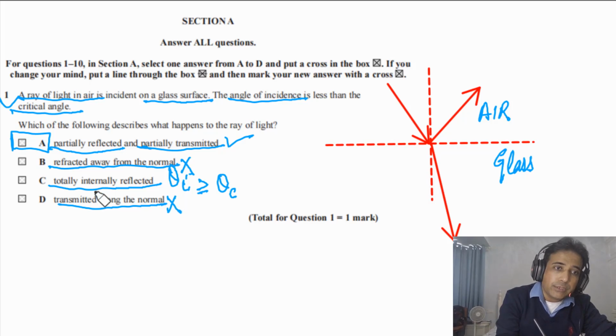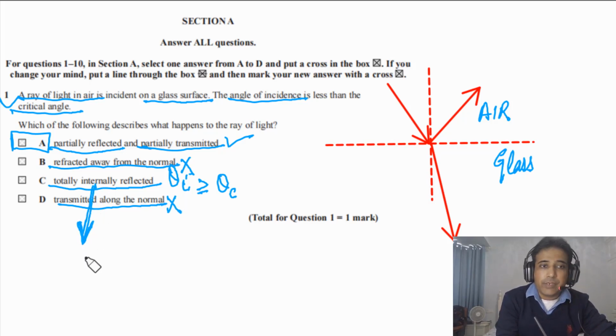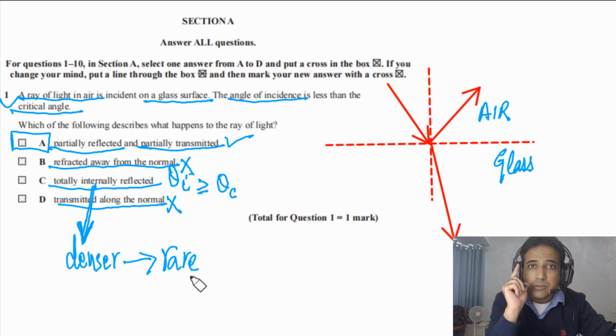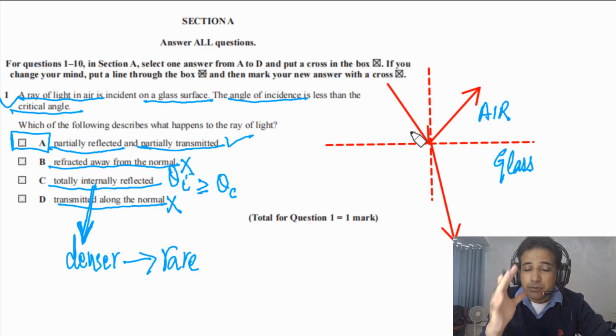And for total internal reflection, you need to understand that it only takes place if light travels from a denser to a less dense medium, denser to rarer medium. This is a very important point for total internal reflection. In this case, there will be no total internal reflection whatever the angle, because the light is coming from a less dense medium to a denser medium.